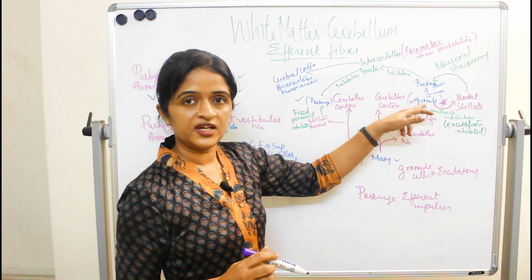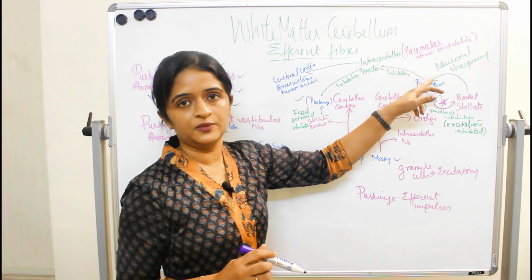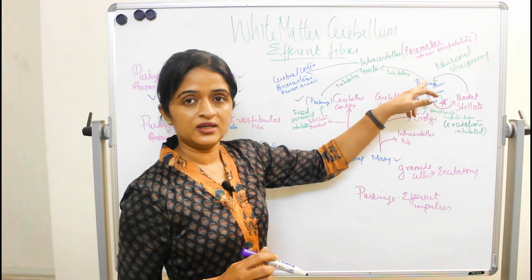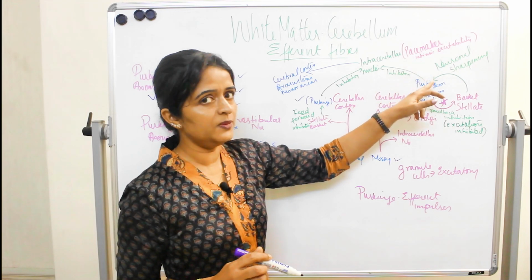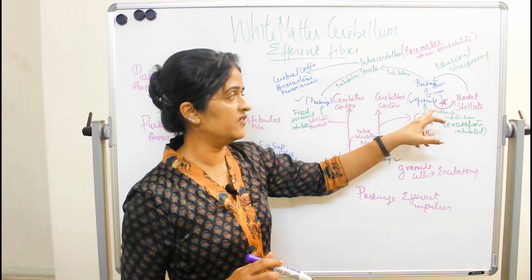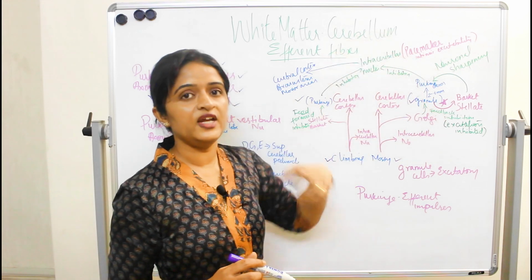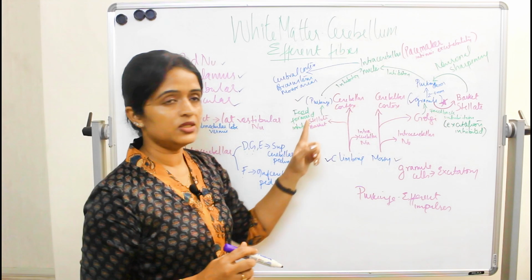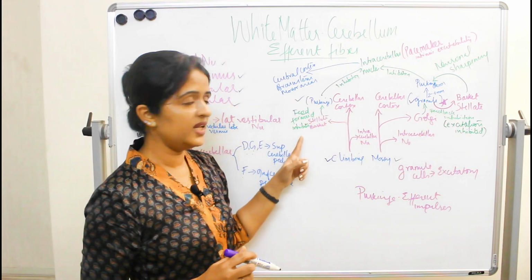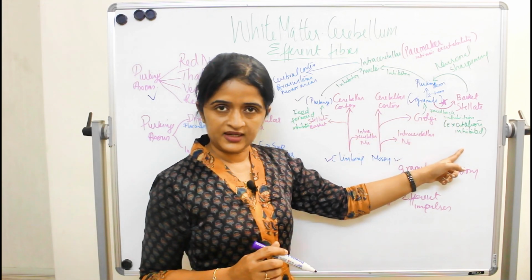On stimulation of the granule, it is not going to stimulate the Purkinje, which is the actual role of granule, but it is inhibiting the Purkinje. So it is actually a feedback inhibition. So these two you should know: feed forward inhibition and feedback inhibition.